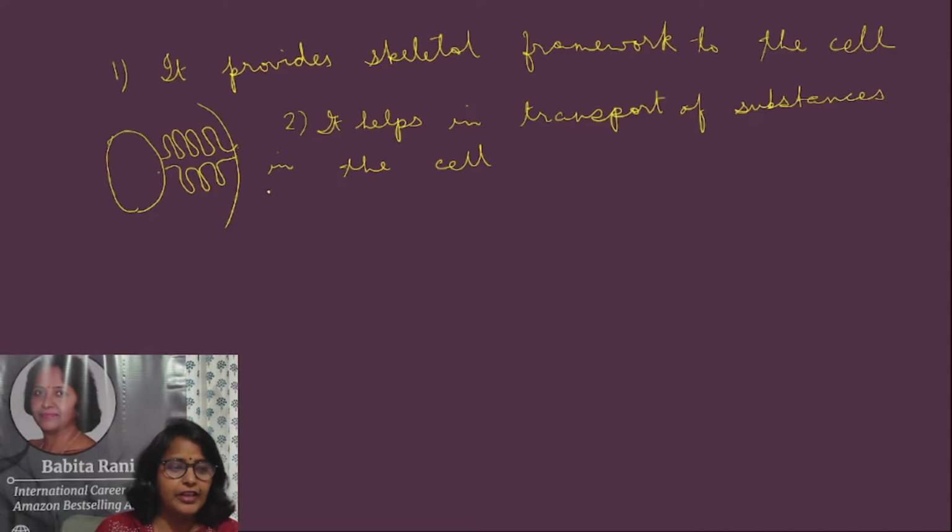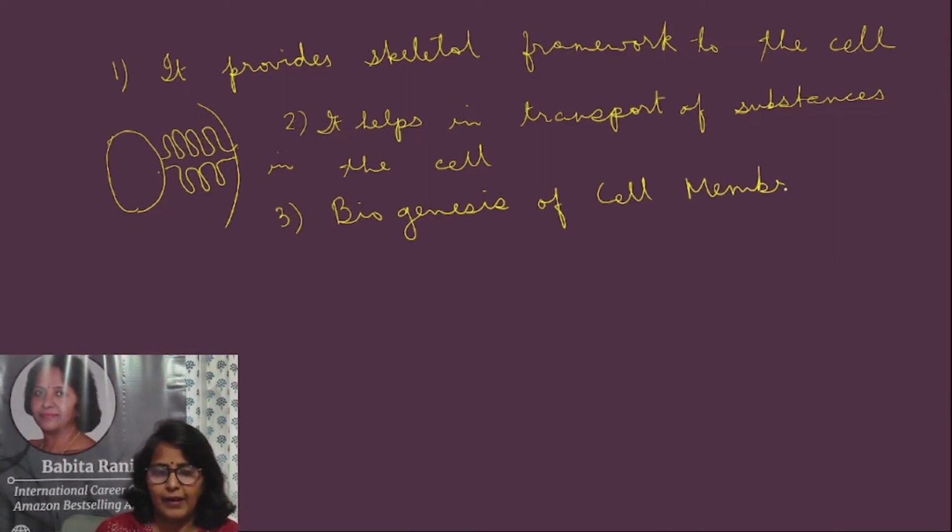The third function, if we consider a common function, is biogenesis. As I talked earlier, biogenesis of cell membrane, because both lipid and protein is synthesized here. The fourth function that we can have is formation of cell plate.